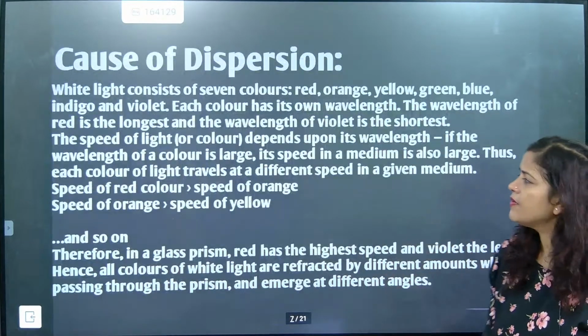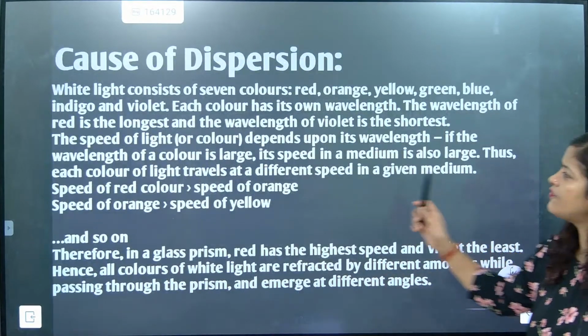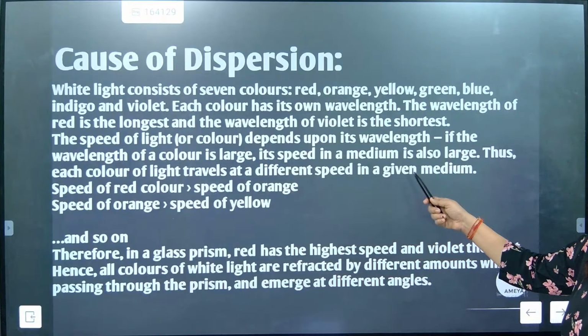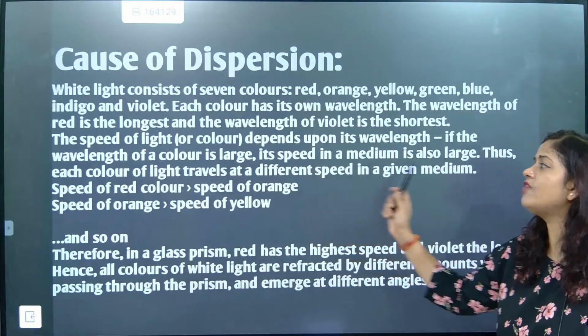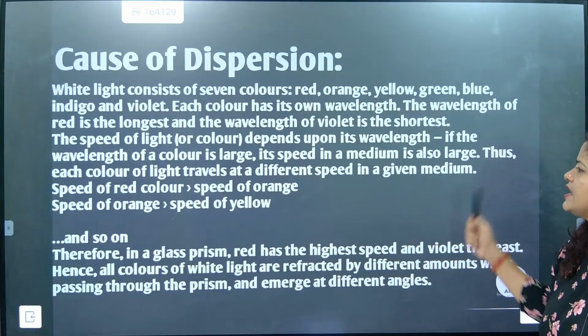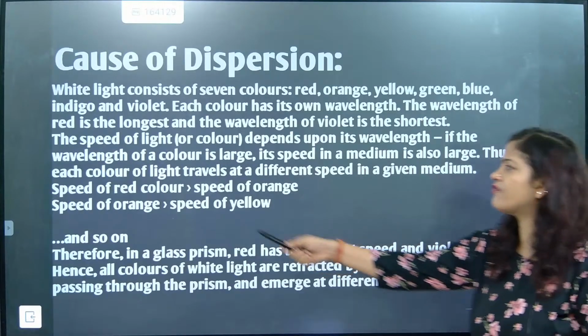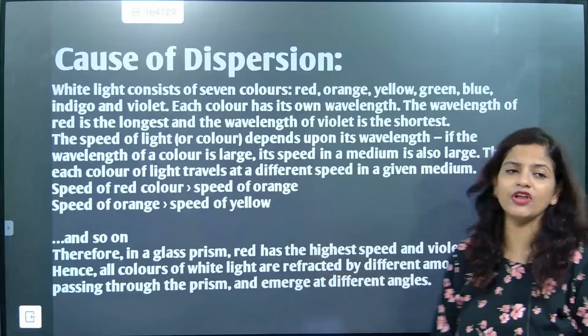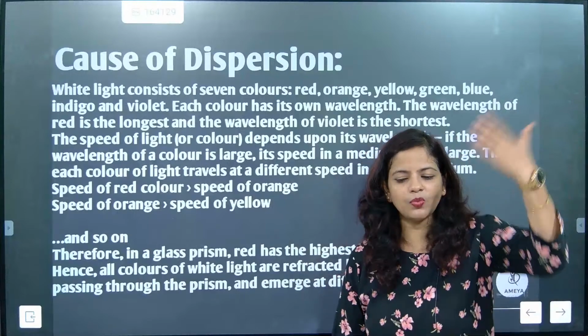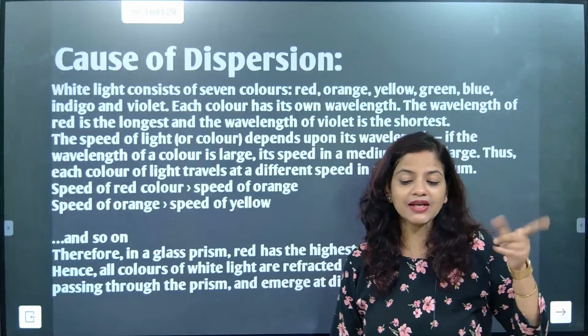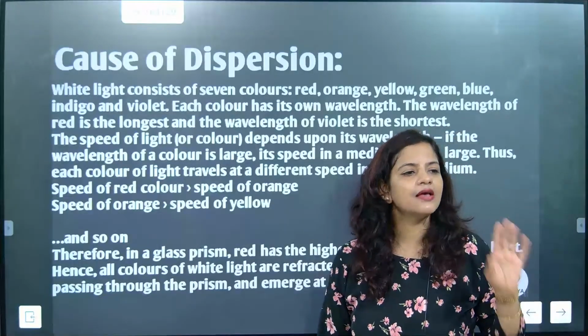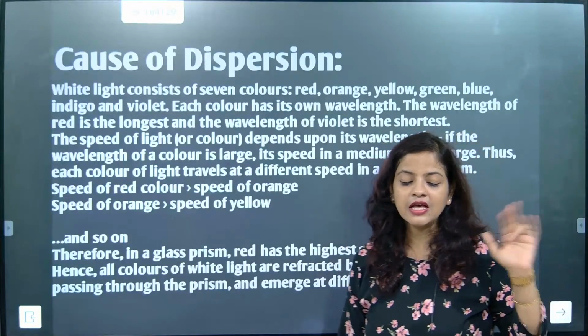Now here we will understand one thing. If the wavelength of a color is large, the speed in a medium is also large. Thus each color of light travels at a different speed in a given medium. So the speed of red color is more and the speed of orange color is less. Where wavelength and speed are maximum, frequency is minimum.